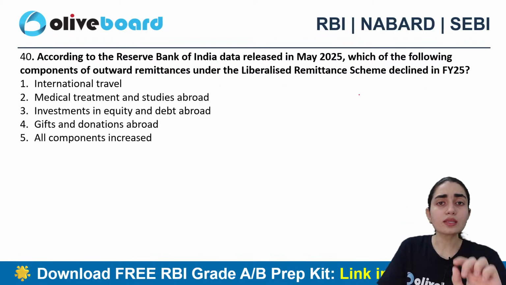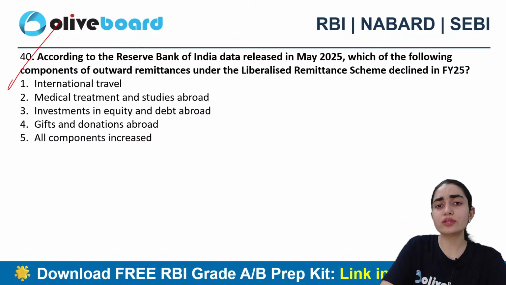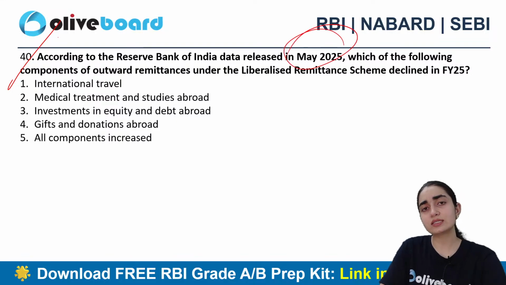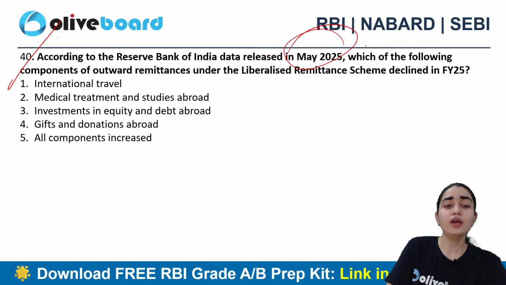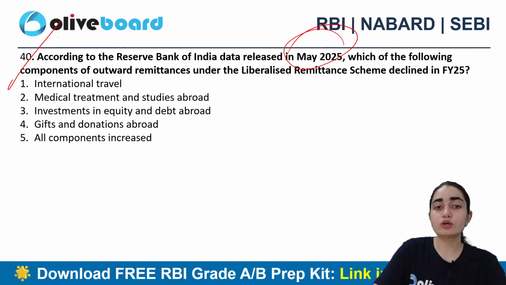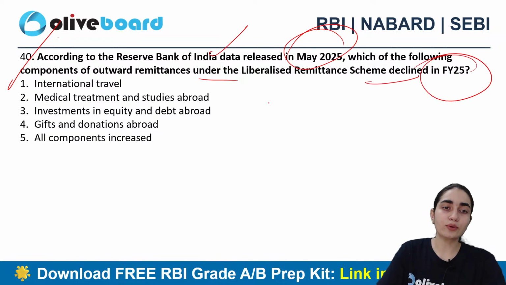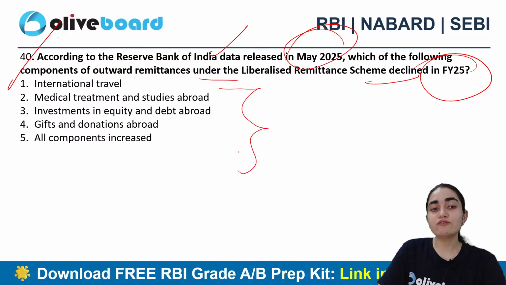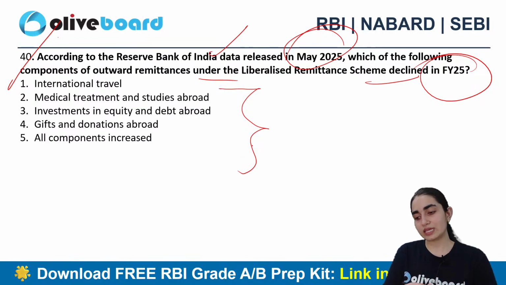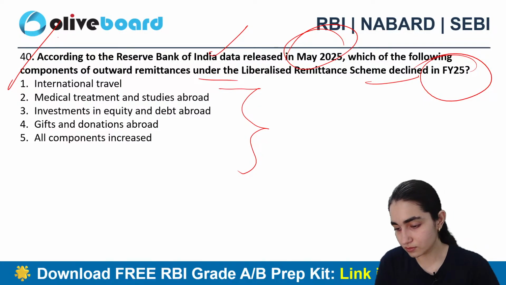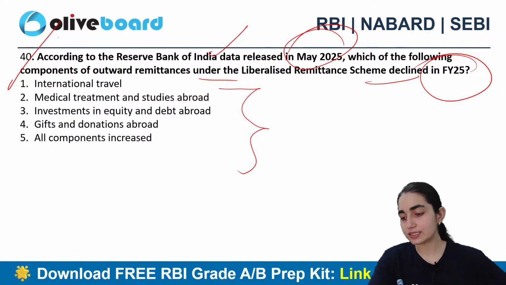Good. Next question. 40th question says, according to the RBI data released in the month of May 2025, which of the following components of outward remittances under the liberalized remittance scheme has declined in 2025? International travel, medical treatment and studies abroad, investments in equity and debt abroad, gifts and donations abroad, or all components have increased? Come on, which one is the correct answer? Is it A, B, C, D, E?